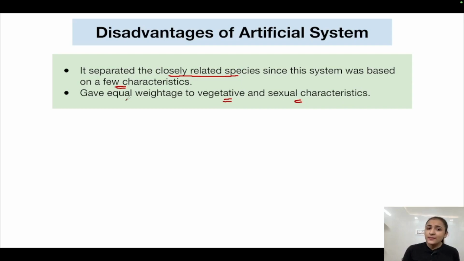But this system gave equal weightage to both of these characteristics, which is unfair, because vegetative characters will keep on changing as per their environment, but the sexual characters will remain the same. So equal weightage देने की तो कोई point बनता ही नहीं है, right? So this was also one of the disadvantages of the artificial system.